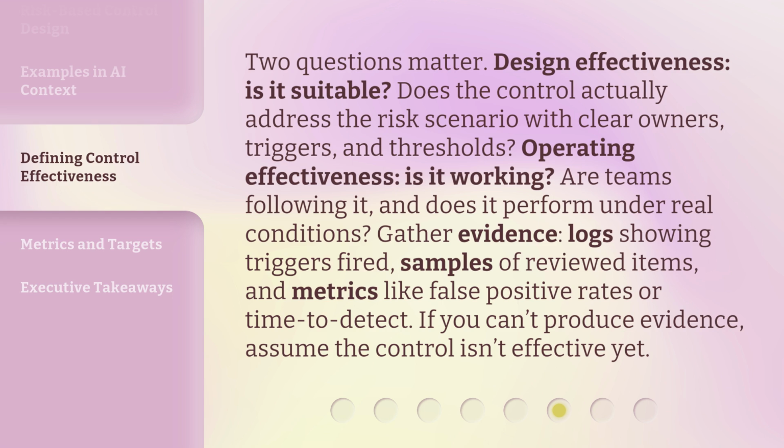Two questions matter. Design effectiveness: is it suitable? Does the control actually address the risk scenario with clear owners, triggers, and thresholds? Operating effectiveness: is it working? Are teams following it? And does it perform under real conditions? Gather evidence: logs showing triggers fired, samples of reviewed items, and metrics like false positive rates or time to detect. If you can't produce evidence, assume the control isn't effective yet.